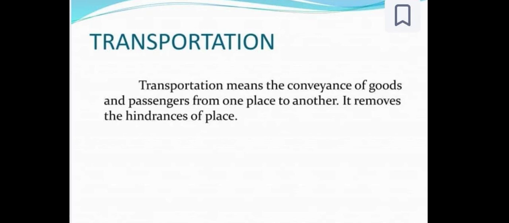The third one is public transportation. Public transportation includes buses, trains, subways. It is helpful for various people. Due to buses and trains, the public can move from one place to another place, which is very helpful.